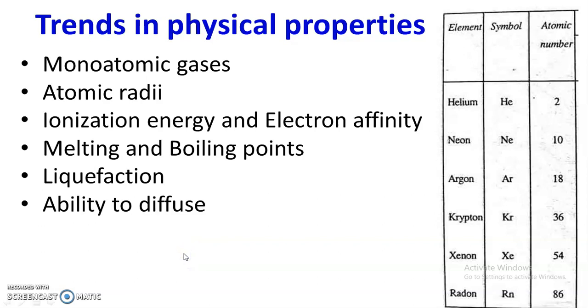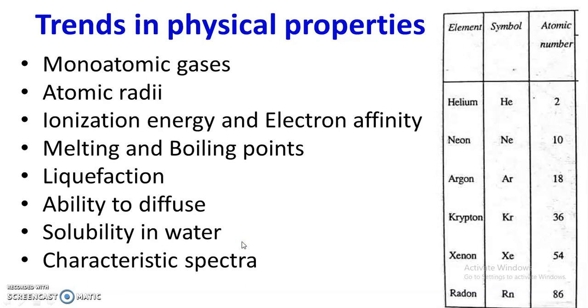Now, next important physical property, that is ability to diffuse. All the noble gases are able to diffuse through glass, rubber, plastic and some metals as well. Hence, they are difficult to handle in the laboratory. So, this is about the ability to diffuse. Next important physical property is solubility in water. These noble gases are slightly soluble in water. However, solubility increases with increase in molar mass, that is from top to bottom solubility in water increases.